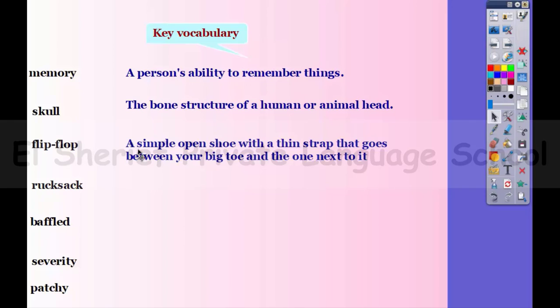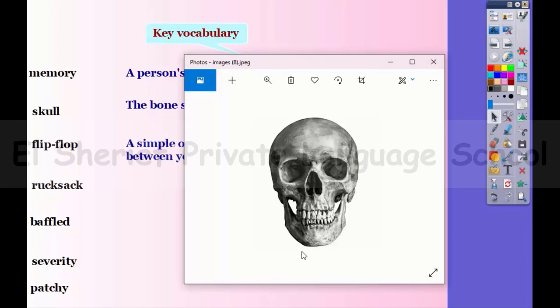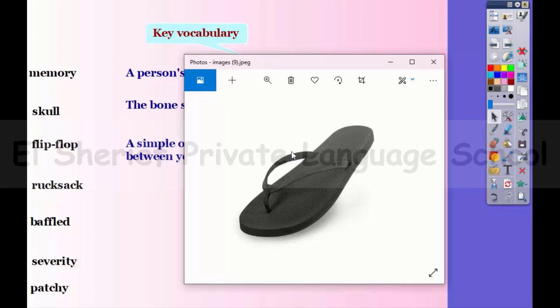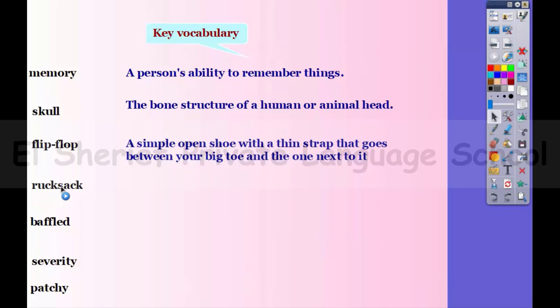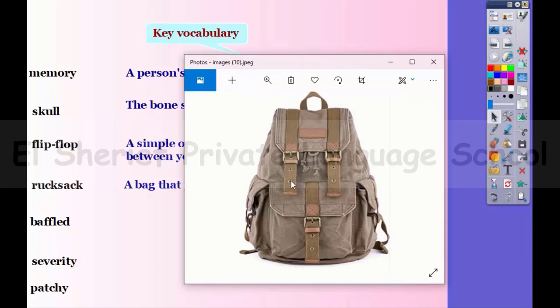Flip-flop. It's a simple open shoe with a thin strap that goes between your big toe and the one next to it. Here is a picture of a flip-flop, and this is the strap that goes between the big toe and the one next to it. A rucksack. It's a backpack. So, it's a bag that you use for carrying things on your back.